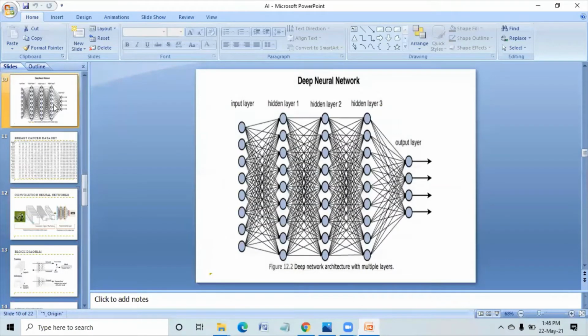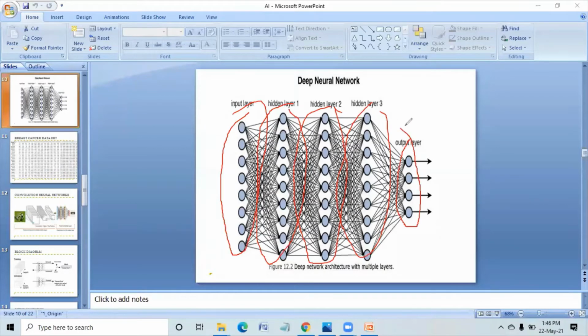After that, I have to see what happens in the process of training. Generally, if we take any neural network, there will be a number of nodes, hidden nodes, hidden nodes, hidden nodes. Initially, before training, what happens?